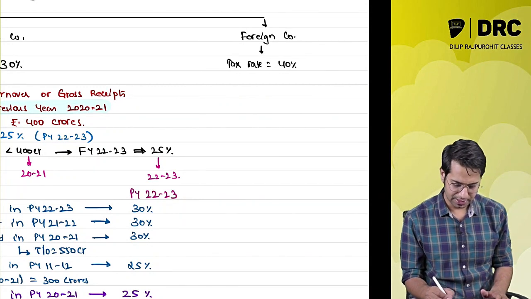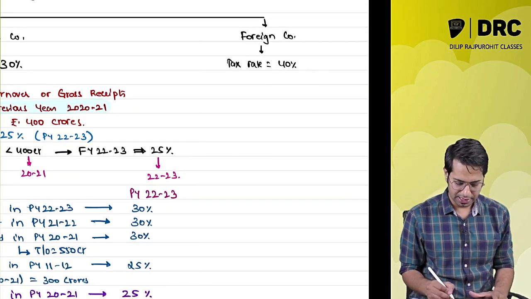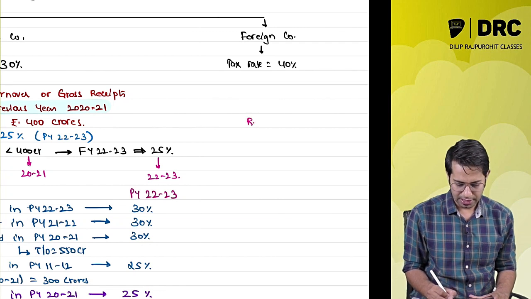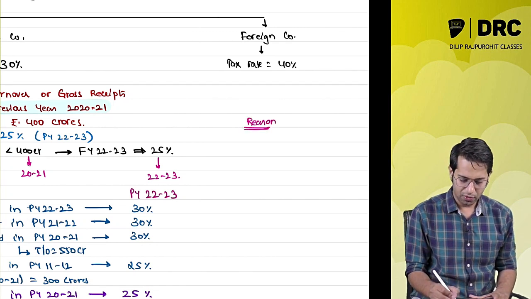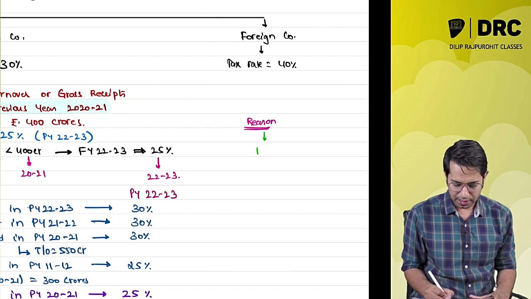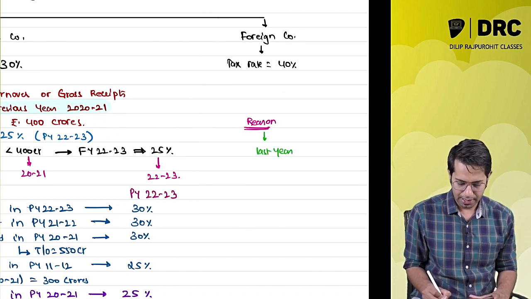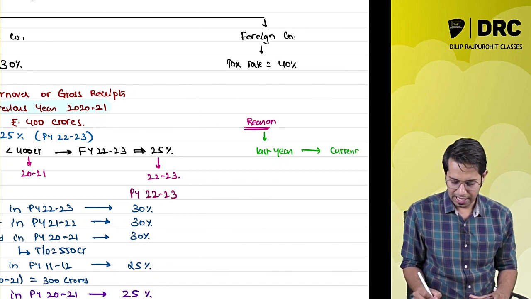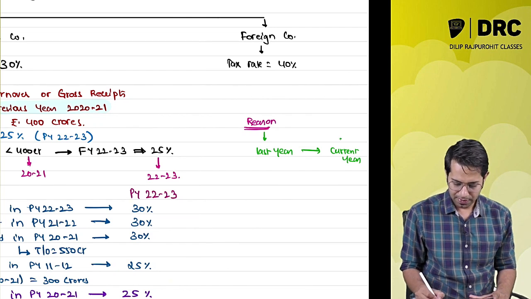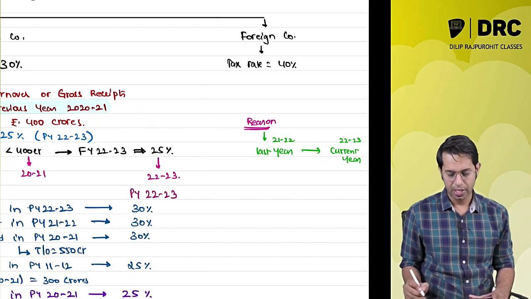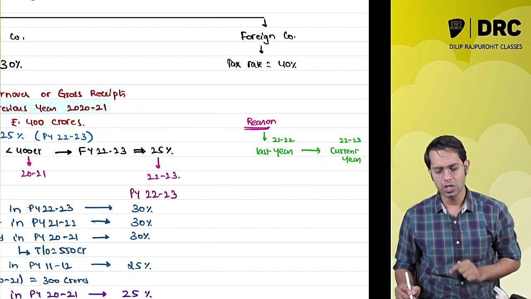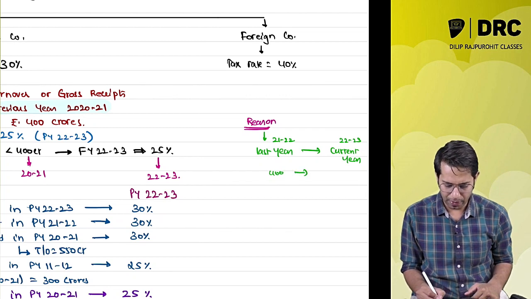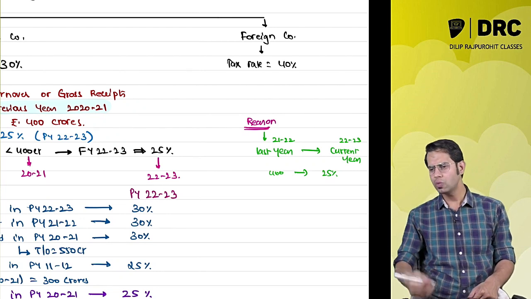Now the reason is, say if they would have told, take the turnover of last year, meaning this year, the current year, let me call 22-23 the current year, and last year means 21-22. If they would have told, if the last year's turnover is up to 400 crores, this year you pay me 25%, what would have happened? They could have told like this, no?